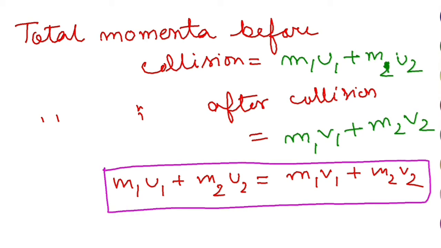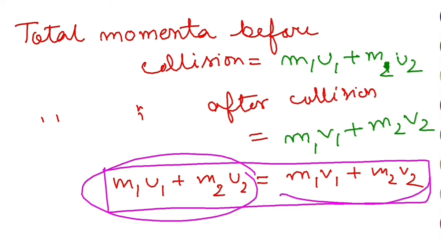This part is momentum before collision, this part is momentum after collision. According to the law of conservation of momentum, momentum before collision is always equal to momentum after collision. So please go through the video properly. Then tomorrow, based on this formula, we can solve some numericals.